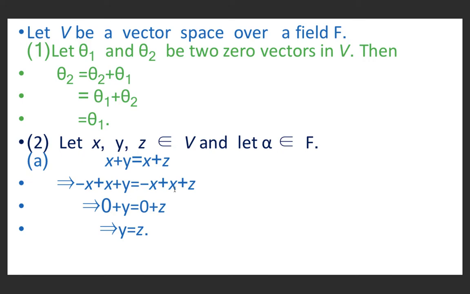Here minus x plus x is again the zero vector, so this is 0 plus z. By the above property, 0 plus y is y and 0 plus z is z. So we have proved y is equal to z. So if x plus y is equal to x plus z, then y is equal to z, or we can say the cancellation law holds in a vector space.